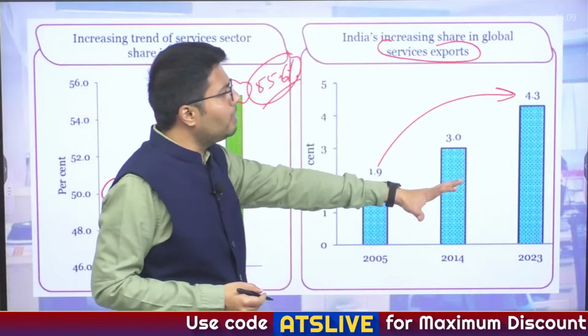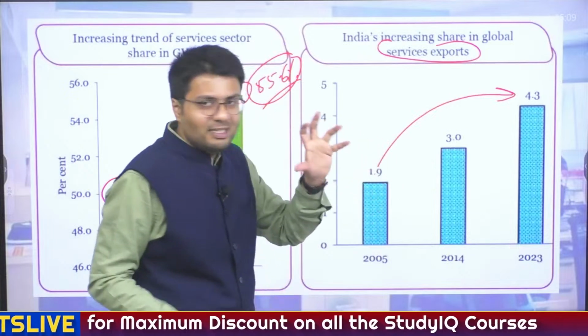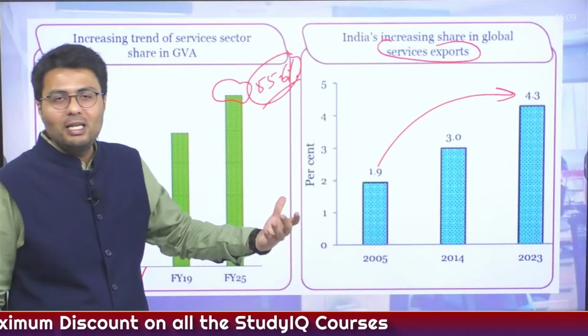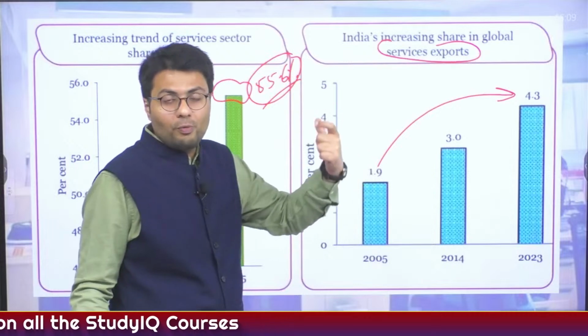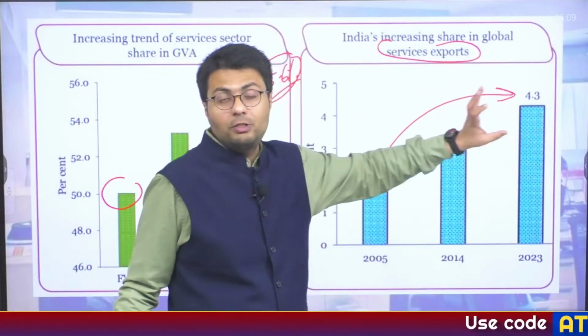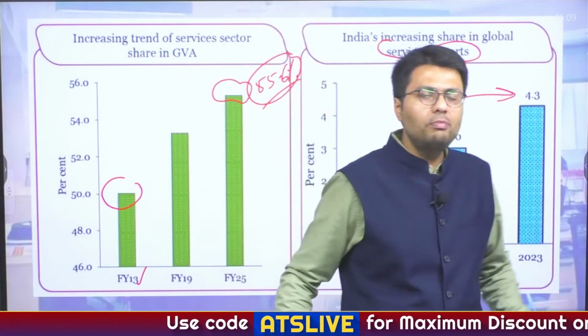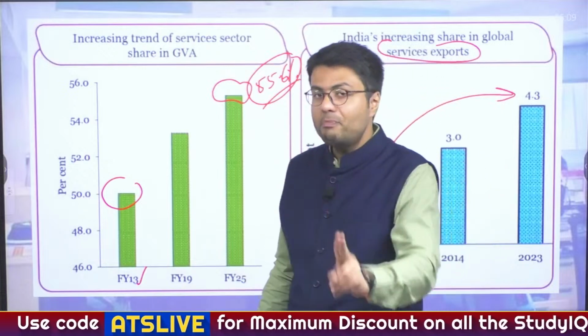Now if you remember correctly, there was a question last year in the prelims examination which stated that India's contribution in global merchandise exports was 4%. This was incorrect. Actually, it is the contribution of the service sector that is more than 4%. Understood? So that is how questions can appear in prelims: if they ask you a trend, you have to remember the trend correctly.